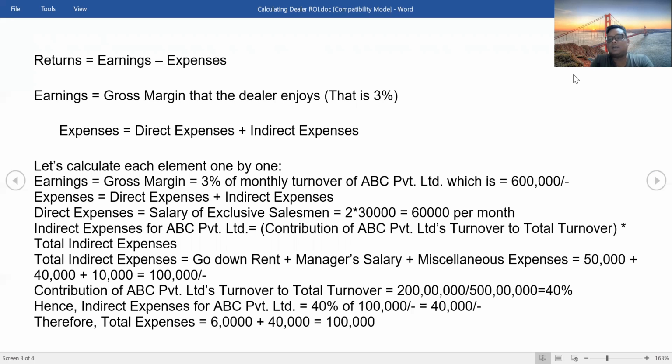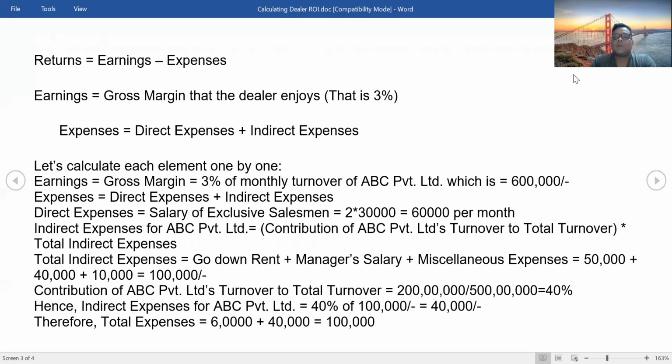And the miscellaneous expenses, like we discussed, chai, pani, electricity bill and extra, let's say around 10,000. So the total comes to 1 lakh. Here, the ABC Private Limited turnover is 2 crore out of 5 crore total, all three companies put together.